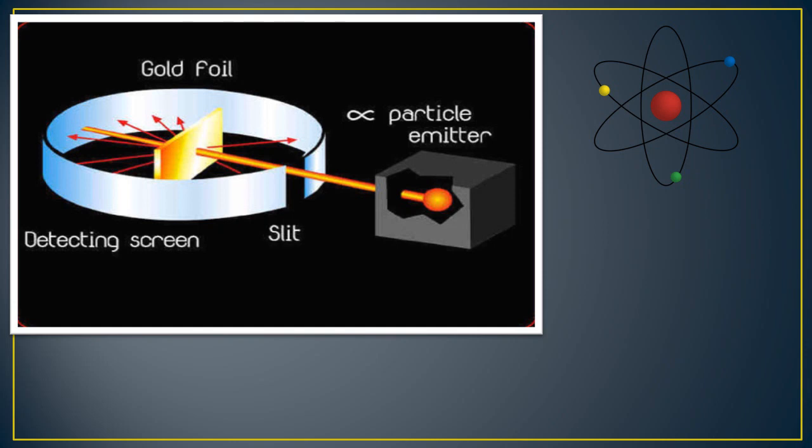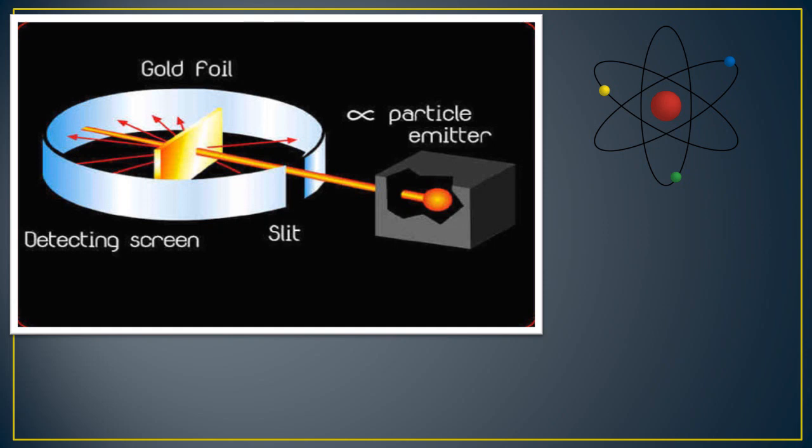It was expected that the alpha particles would get reflected from the gold foil if the positively charged mass were evenly distributed inside the atoms. Unexpectedly, most of the alpha particles went straight through the foil. You can see in the schematic diagram also.